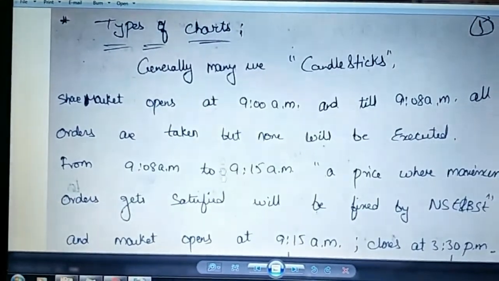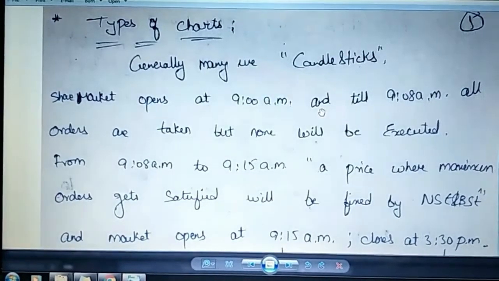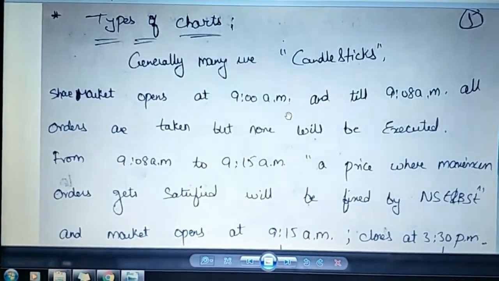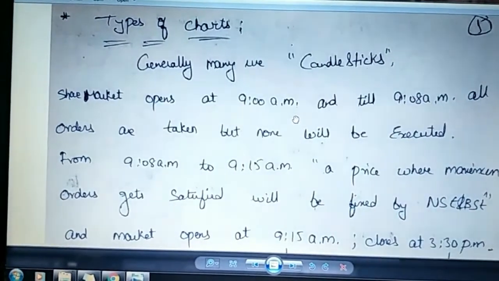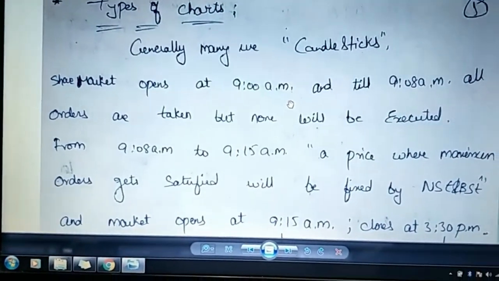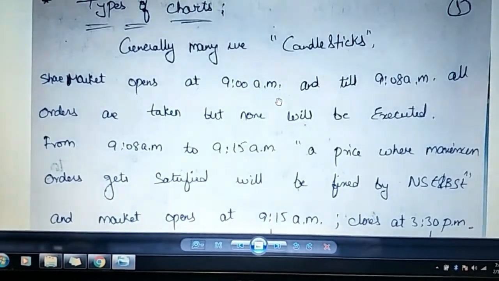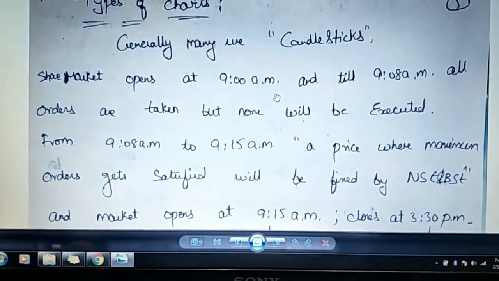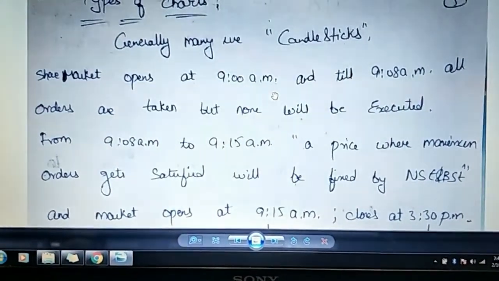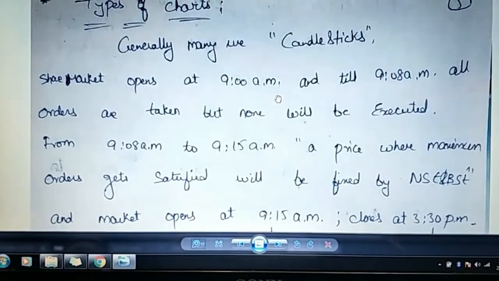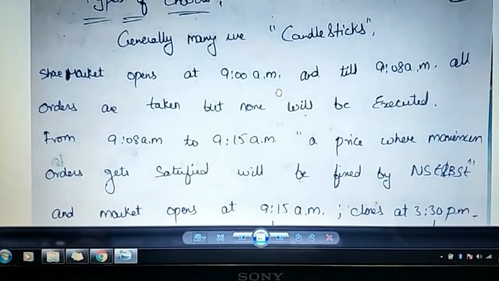So what happens every day morning between 9 and 9:08 is that all orders will be taken from the individual investors, but none will get executed. From 9:08 to 9:15, the exchange will work out what the bids are and what is the rate at which the maximum bids can be executed. I mean to say, there should be matching between the top bid and the ask, right? So they will find out the rate at which it's maximum, and they will start the trading at that point. And then the market opens at 9:15 a.m.